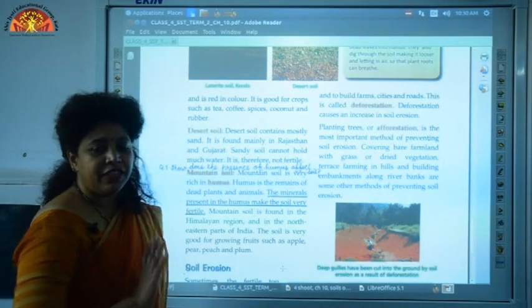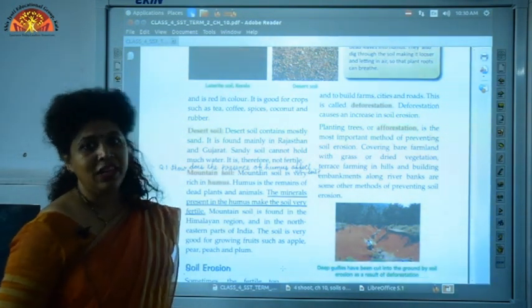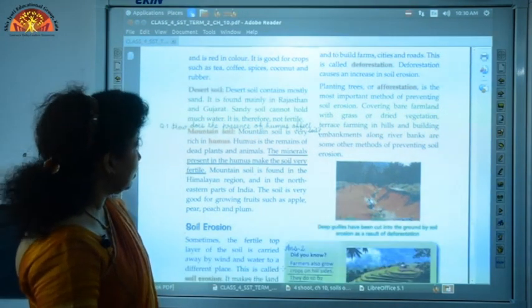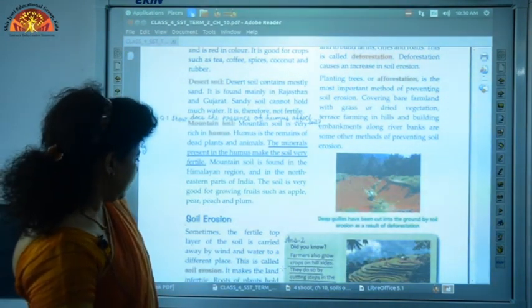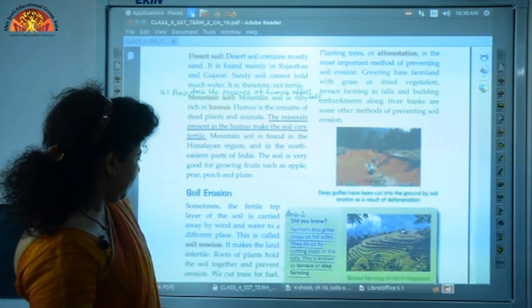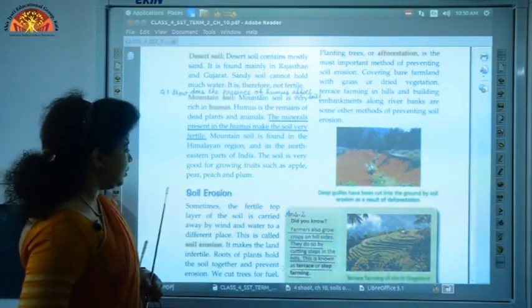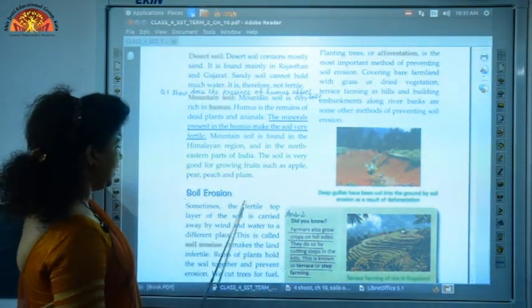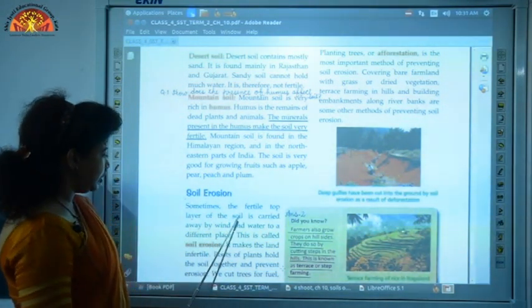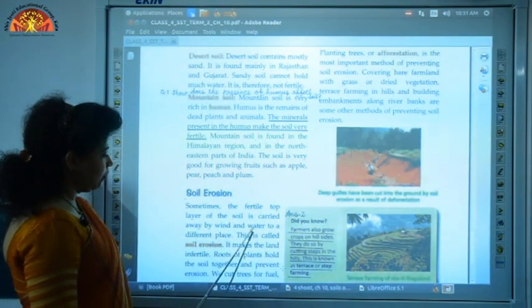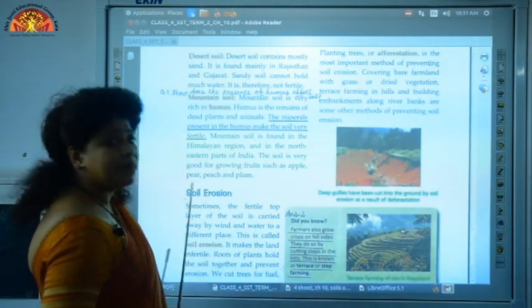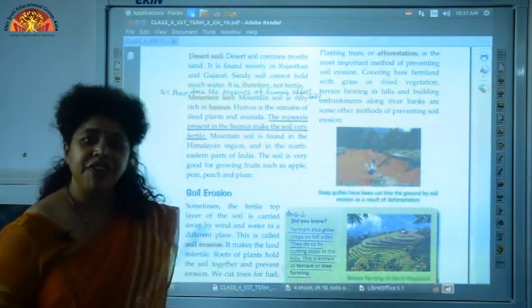So, we finished the 6 types of soil. We shall now proceed to soil erosion. Okay. What is soil erosion? The removal of the fertile top layer of the soil by wind and water is called soil erosion, and this makes the land very infertile.